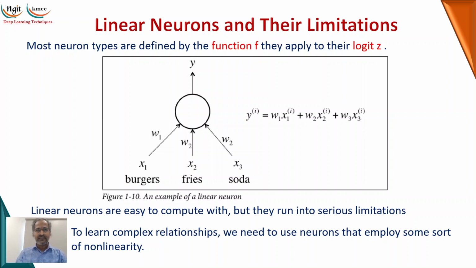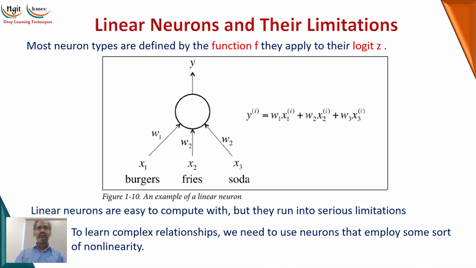That result will be W1x1 plus W2x2 plus W3x3 only, so there is no activation here. This is the linear neuron. We can call it z, and if you pass this to another function, then it is called the non-linear function. So initially we have the linear neuron only, and for this we can apply a non-linear function.